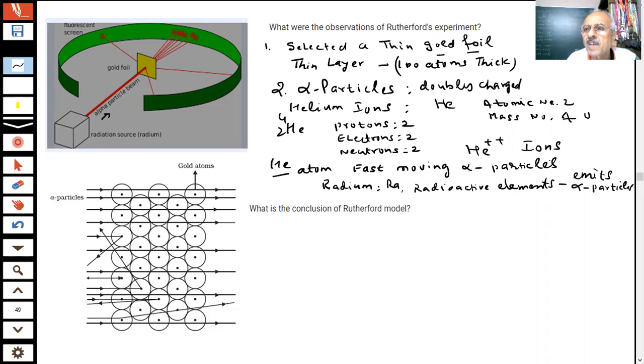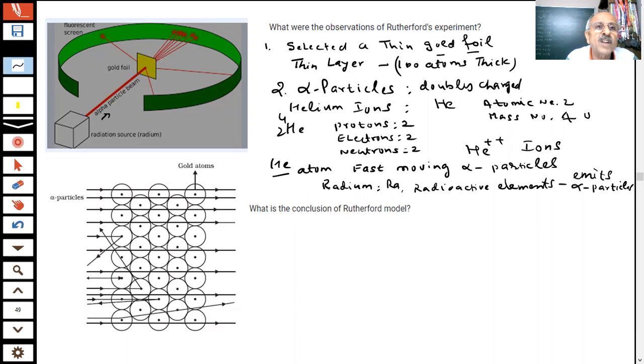Doubly charged helium ions. Where are they coming from? Radium. Radium is a radioactive element. It emits alpha particles. And here, this is my gold foil, student. How thin? Thin gold foil, which is about 100 atoms thick. Very, very thin gold foil.